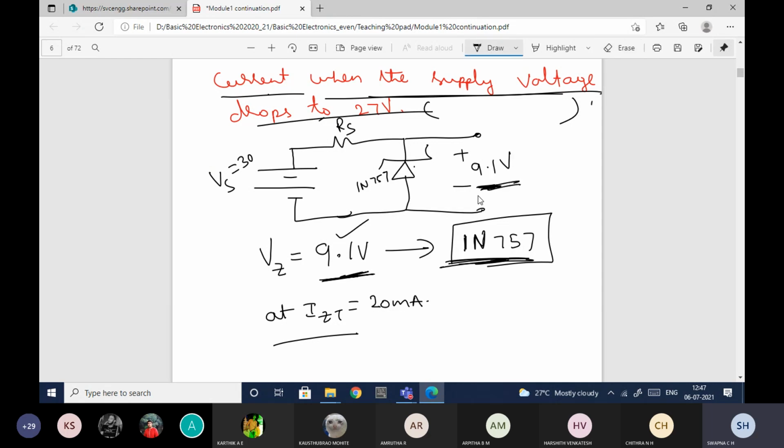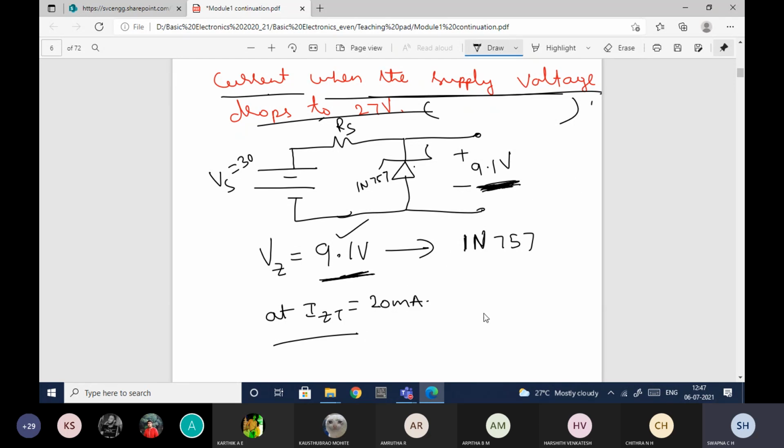So this is the maximum approximation that I can do. If I have something other than 9, like 9.5, 9.7, whichever is nearer, that I need to choose. So here I chose this particular diode which will provide 9.1 volts, which is near to 9 volts.